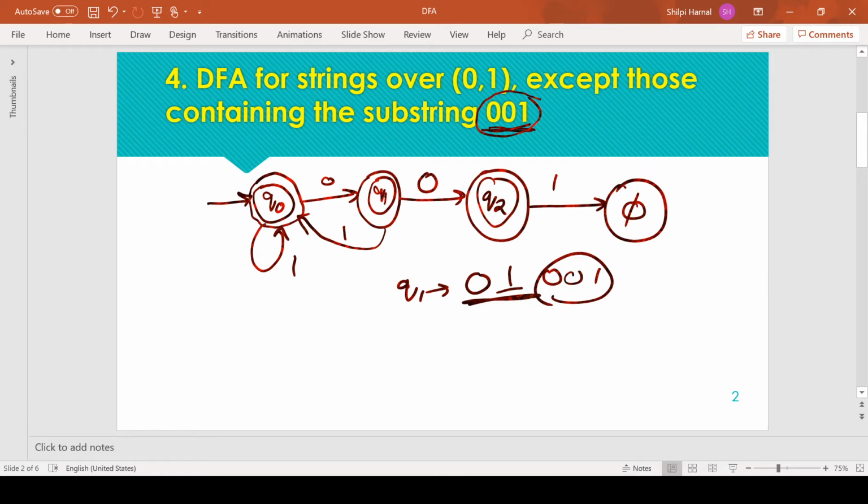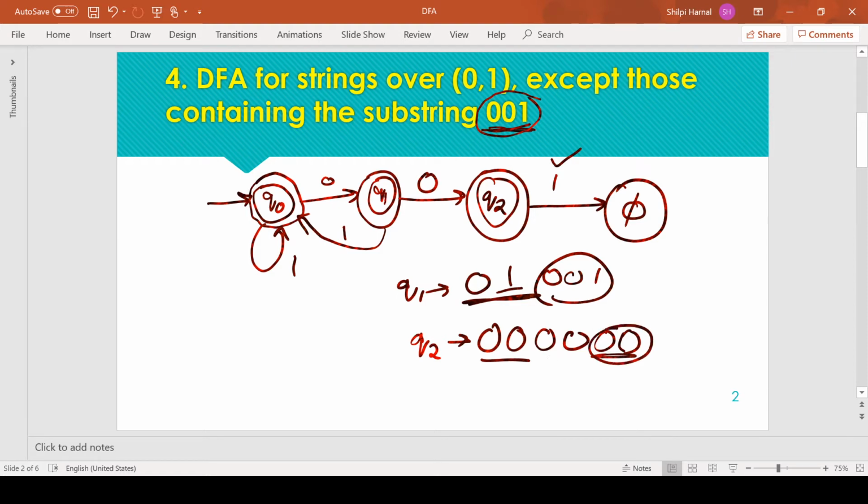Now from Q2 we have defined the transition for input symbol 1, but we have not defined the transition for input symbol 0. Being on Q2 means we have received double 0, and if the next symbol is 0, or any number of zeros are received, the pattern does not change, because the last two symbols are always double 0.